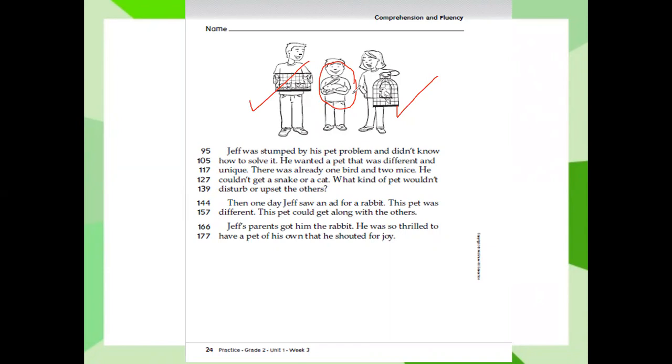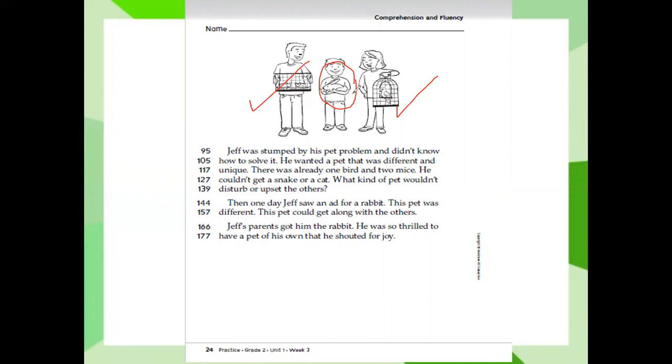What kind of pet wouldn't disturb or upset the others? Disturb and upset have the same meaning. Then one day Jeff saw an ad, that means an advertisement, for a rabbit. This pet was different. This pet could get along with the others. He will not eat them.